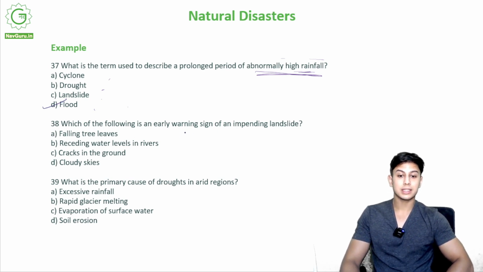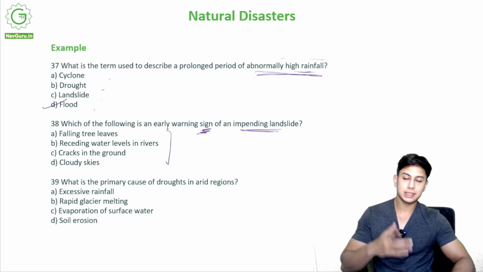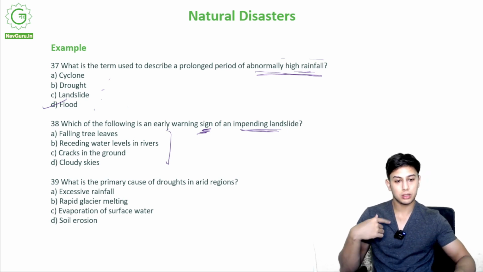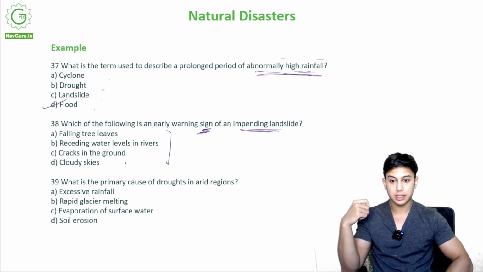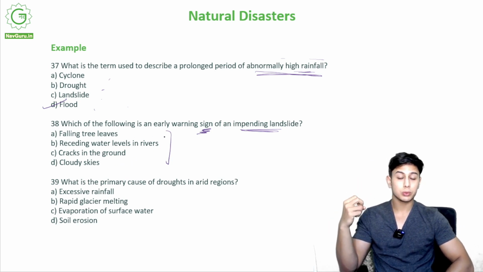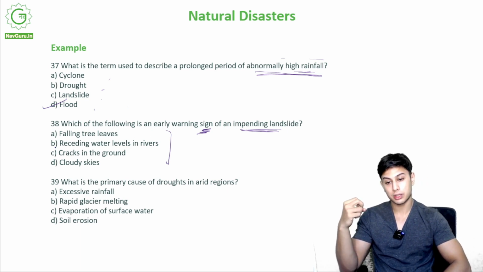Which of the following is an early warning sign of an impending landslide? An impending landslide. Is it falling tree leaves? Meaning this is giving an indication of a coming landslide. Receding water levels in rivers, cracks in the ground, or cloudy skies. Out of these, which could be a symptom of a landslide about to occur? It is C, cracks in the ground.